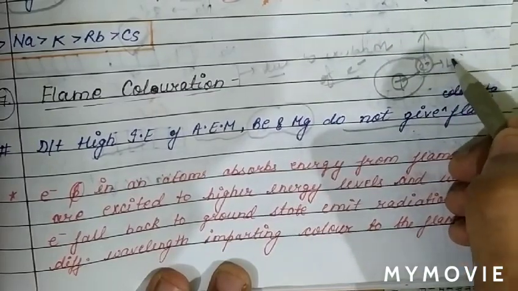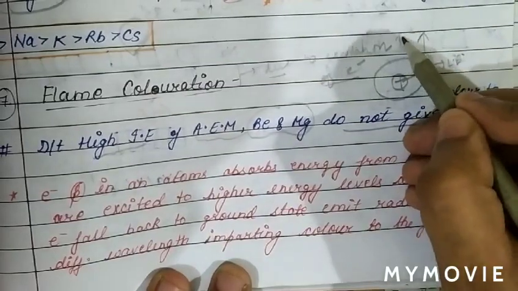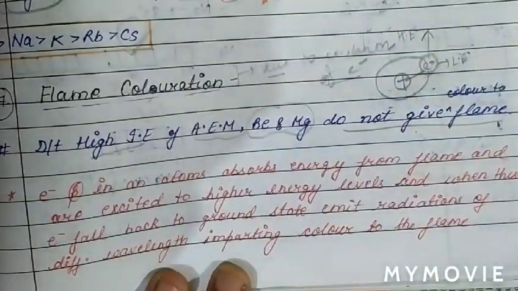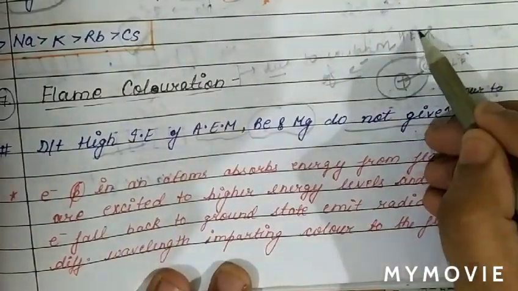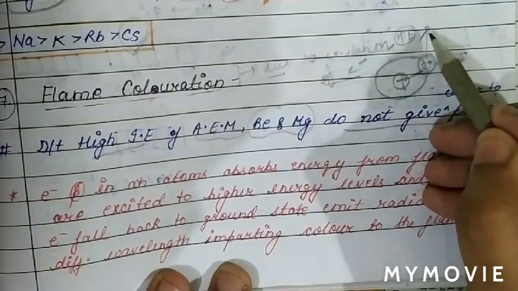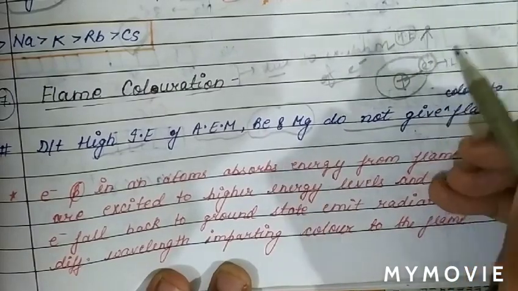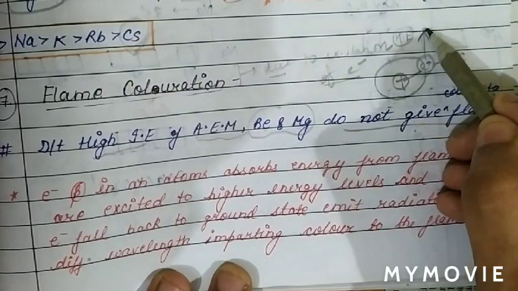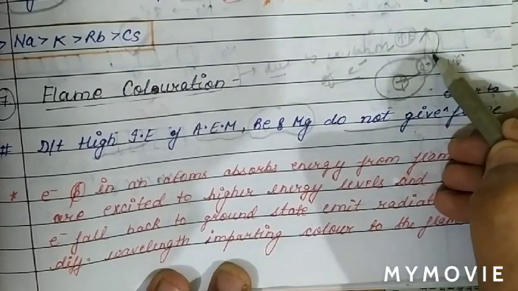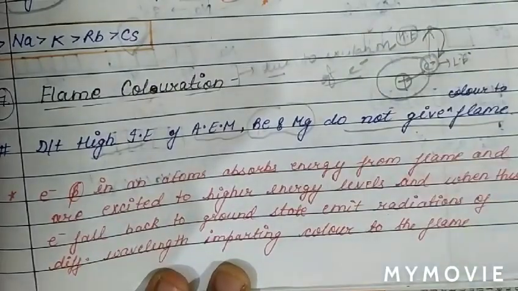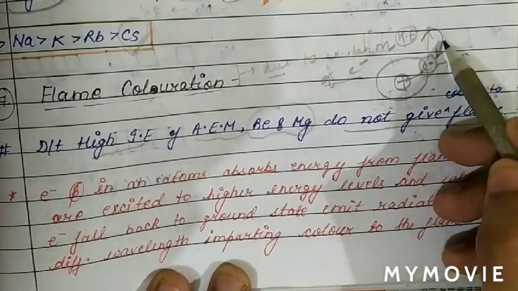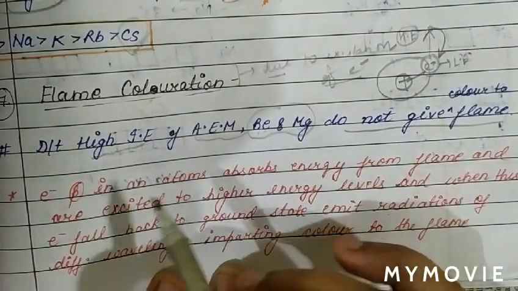This is the lower energy state, and now it gets excited to a higher energy state. At the higher energy state it is less stable, so this electron will de-excite by itself and give color to the flame.